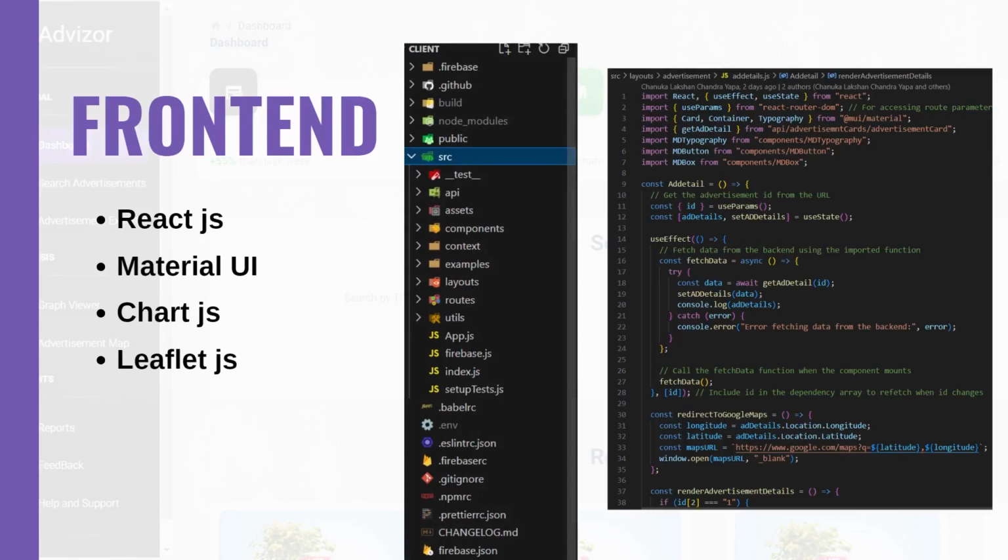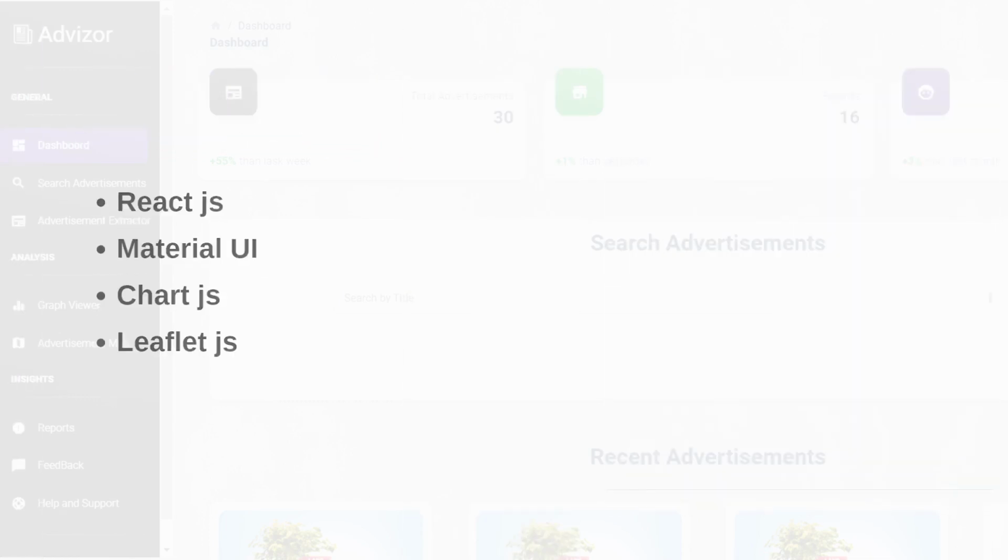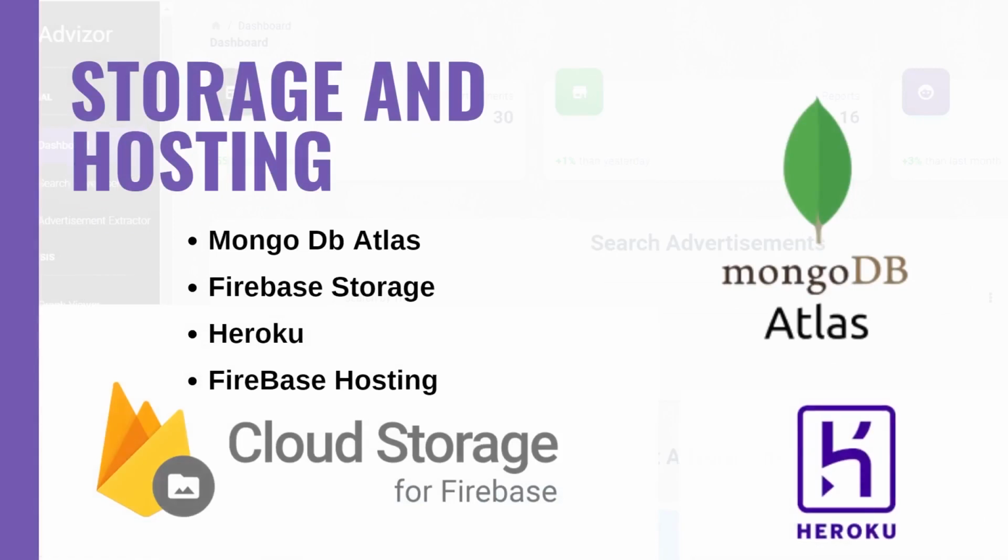For the graphs and map integrations, we used Chart.js and Leaflet.js, and some external API tools to get locations and addresses from internet. Database is mainly hosted in MongoDB online servers and Firebase storage services. Backend server is deployed on Heroku while the frontend is hosted at Firebase hosting.